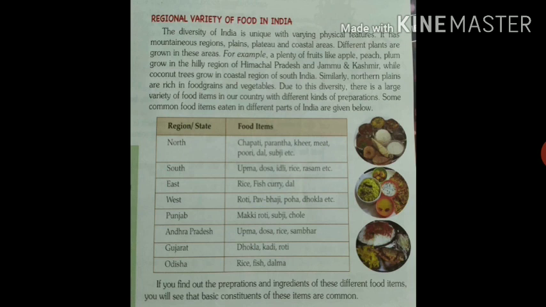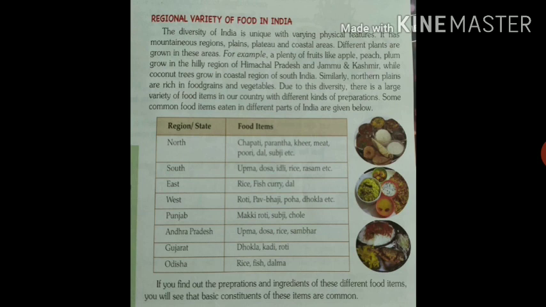While coconut trees grow in the coastal region of South India, which is the best region for coconut trees. Similarly, northern plains are rich in food grains and vegetables. So in northern plains a different variety of food grains and vegetables are found.